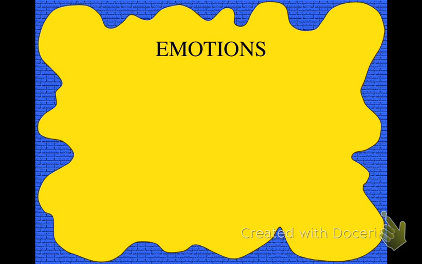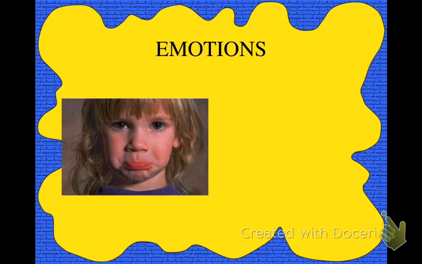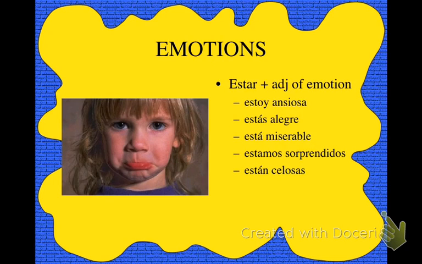Emotions. Let's talk about how to express your emotions. First, you can just stick your lip out and use your facial expressions to express your emotion. But since we're actually using our words in this class, we're going to start off with adjectives. The verb is estar. We use it for conditions, so it's very appropriate because our emotions generally are conditions, plus an adjective of emotion. So, for example, estoy ansiosa, estás alegre, está miserable, estamos sorprendidos, están celosos, or celosas here.